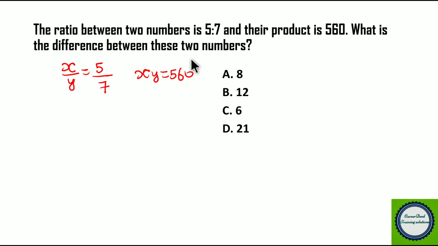Now the difference between the two numbers is dash. So you have two equations. If you substitute the first equation into the second, you will get the x value and y value separately. Now you can write x equal to 5y divided by 7, and put the value here. So you get 5y square by 7 equivalent to 560.